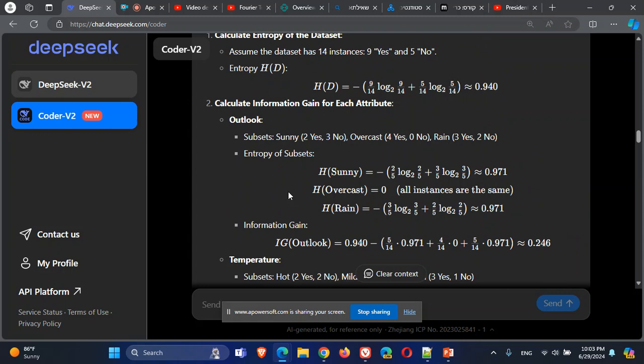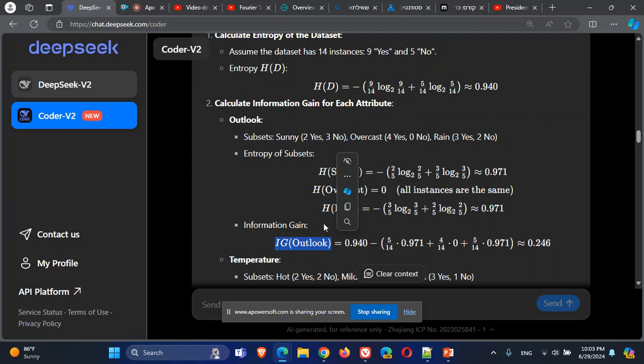Now we will do the same with the other attributes, and we will see what is the information gain we will get by dividing the data using the other attributes. The attribute that will give me the highest information gain, the highest, not the lowest, will be the best attribute and will be the attribute that will be chosen for splitting the data.